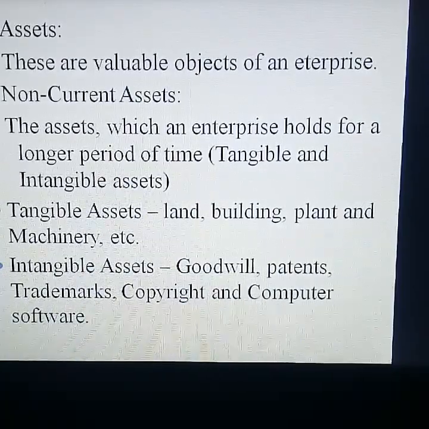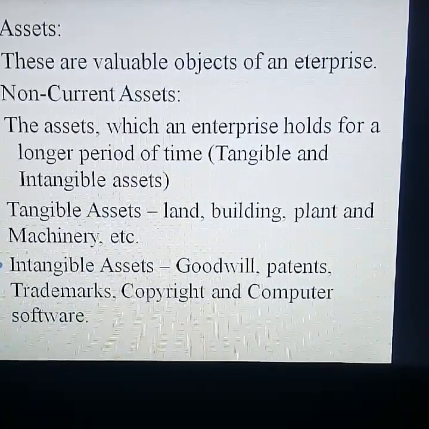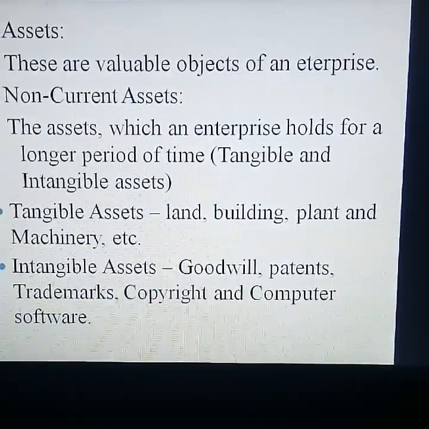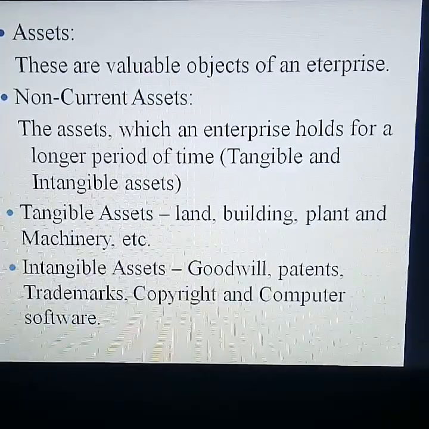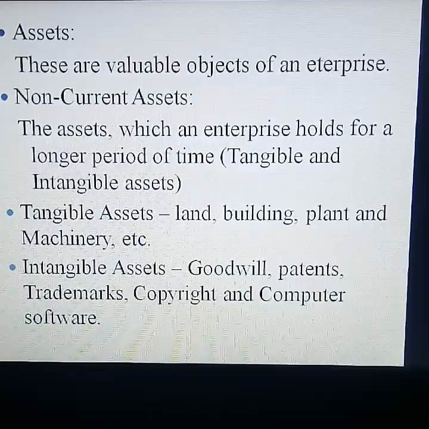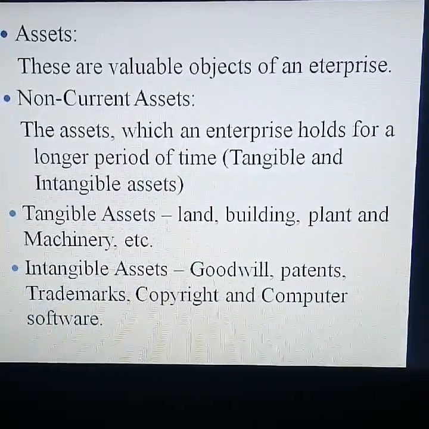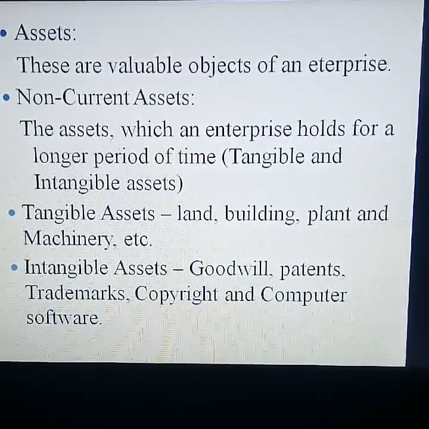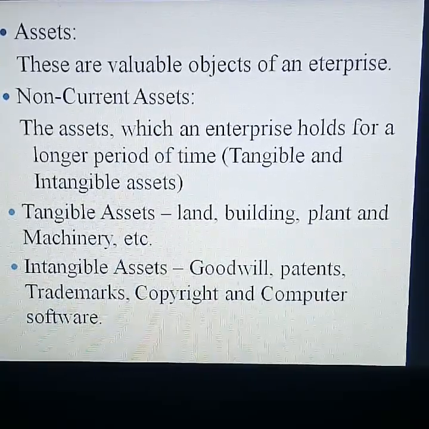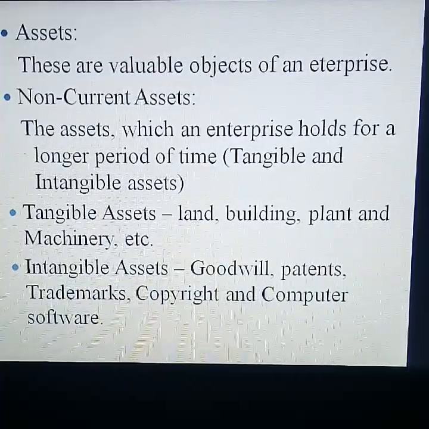The asset which an enterprise holds for a long period of time, that is tangible asset and intangible asset. The asset whose value gives benefit for more than one period is called non-current asset. The tangible asset and intangible asset.